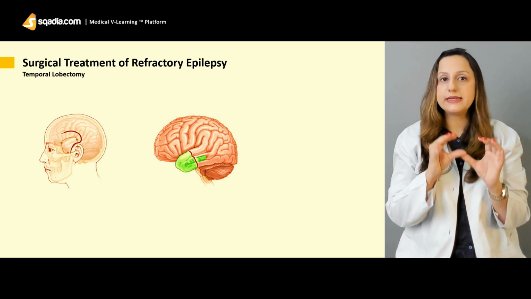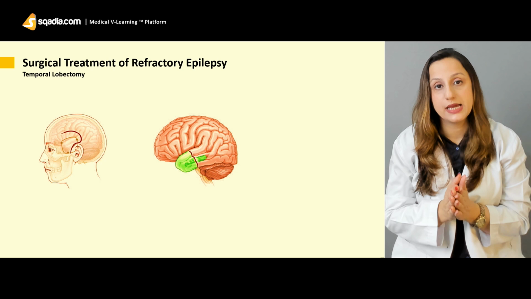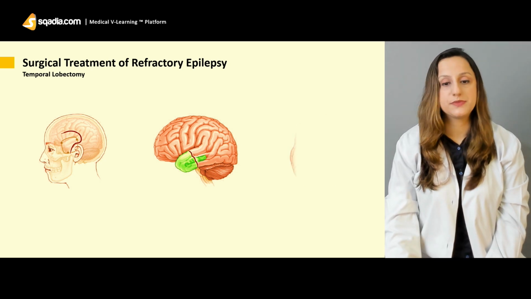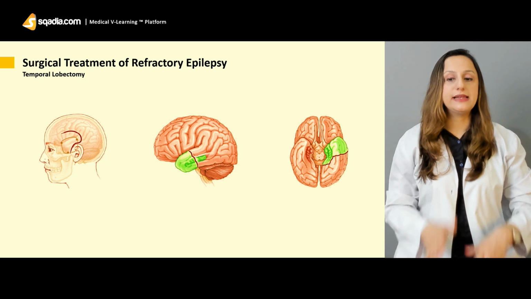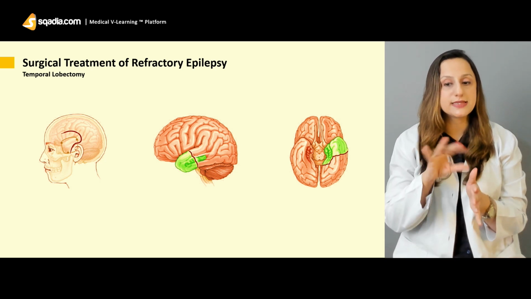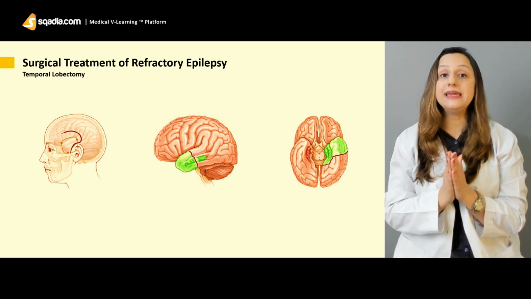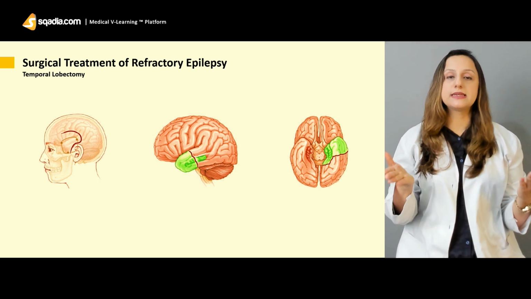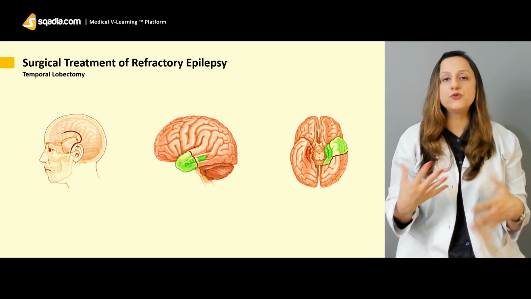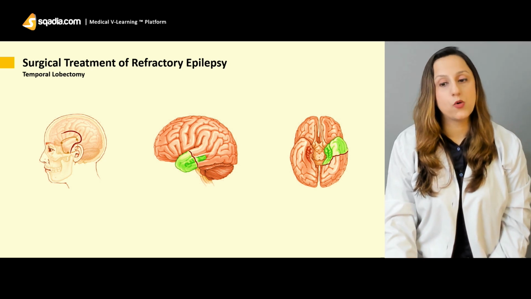We can remove just the exact lobe or the exact lesion that is involved in that particular case. And this is basically the basilar view. We have the lateral and the basilar view, showing that the temporal lobe can be removed completely. And in a lot of patients, it has resulted in a very improved state overall.